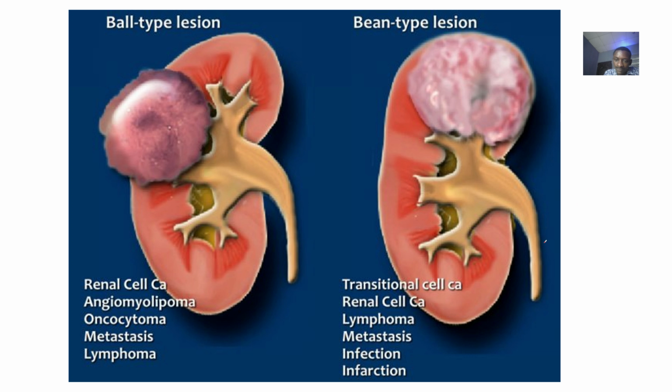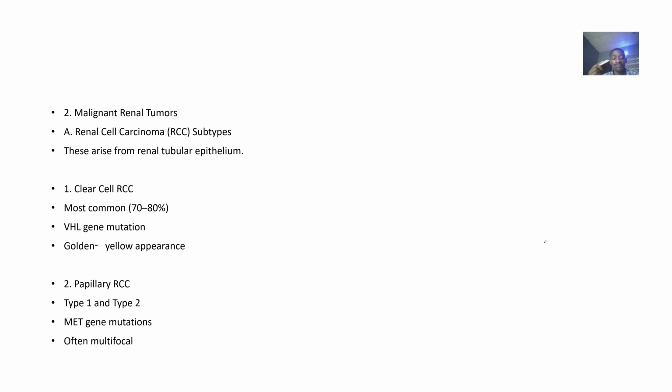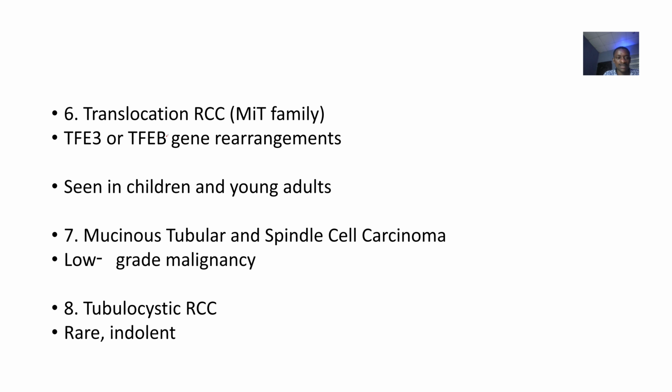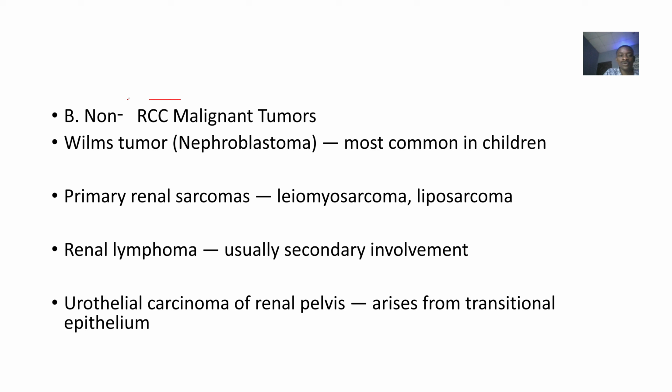Now, malignant tumors. These are tumors that can spread to other places, and mostly patients will die from complications in other systems, not primarily the kidneys. Under the malignant tumors, we have a sub-classification. We have the renal cell carcinomas, then we have the non-renal cell carcinomas.